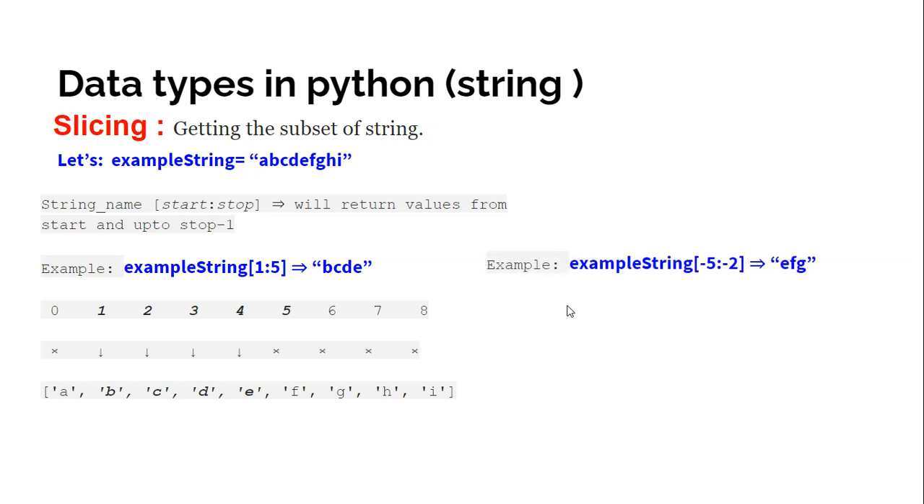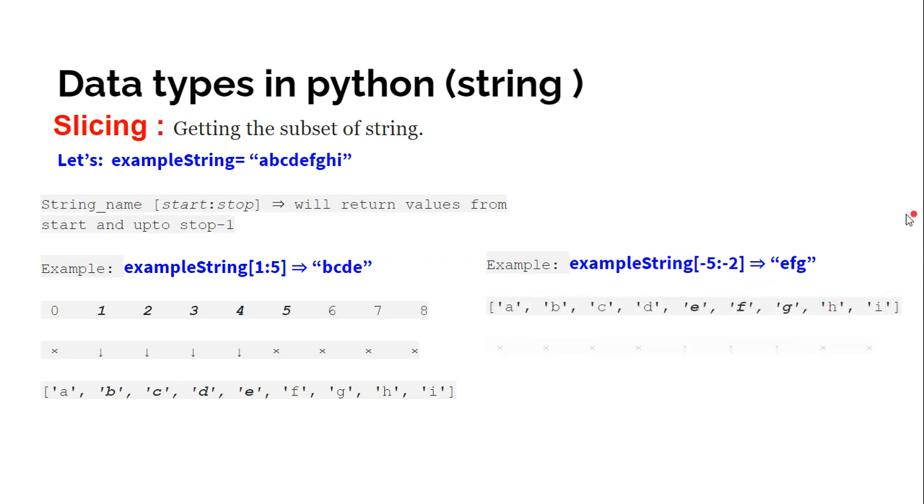Similarly, you can also use negative indexing. If you write here example string [-5:-2], what will be the output? The start value will be minus 5 and the stop value will be minus 2. So we will get the values from minus 5 to minus 3. Why minus 3? Minus 2 minus 1 is minus 3. So we'll get the values from minus 5 to minus 3.